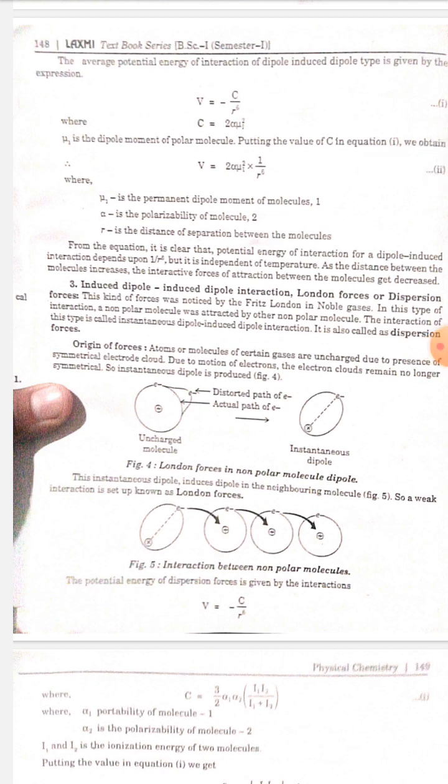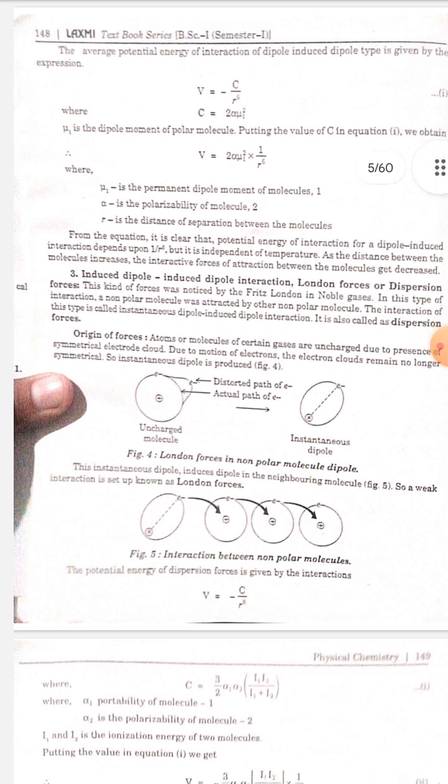Putting the value of C in equation 1, we obtain V is equal to minus 2 alpha mu1 square multiplied by 1 by R^6, where mu1 is the permanent dipole moment of molecule 1, alpha is the polarizability of molecule 2, and R is the distance of separation between the molecules.